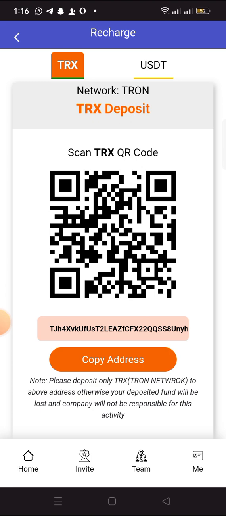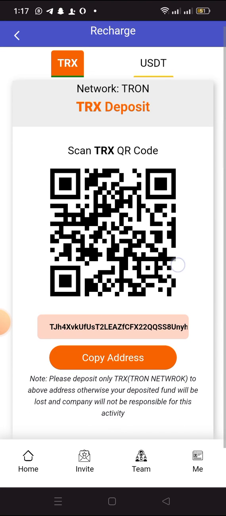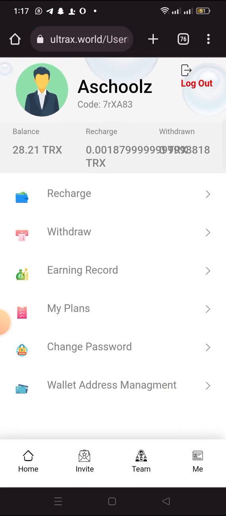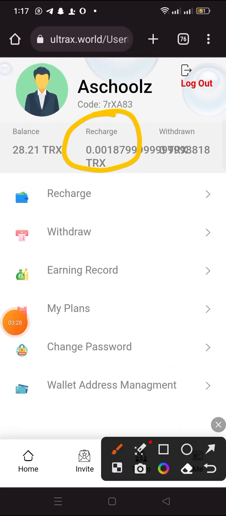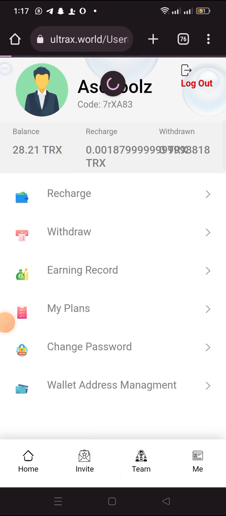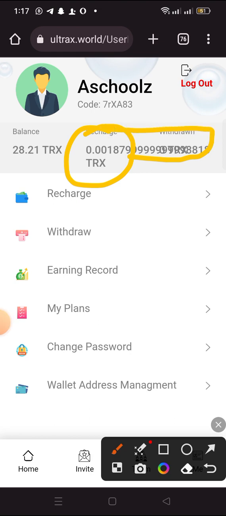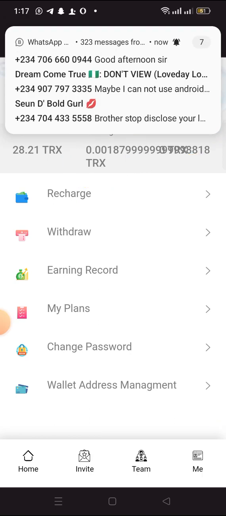After that, you copy the wallet address and you send the amount of Tron or USDT you want to use to deposit. You send it to this wallet address. In less than 1 minute, you will see the money you deposited in your recharge balance here. So you can now use part of the money or everything. As you can see, I used the one I have, but I still have some 0.00000 Tron here. This one doesn't mean anything.